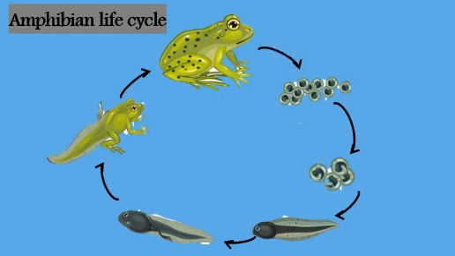First, an adult frog lays hundreds of tiny eggs in the water. A tadpole begins to form in the egg. After a few weeks, the tadpole hatches. The tadpole does not have any legs yet, so after a few weeks, they grow their back legs and then their front legs. Its tail shrinks away and the baby frog emerges out of the water. The baby frog continues to grow into an adult frog.